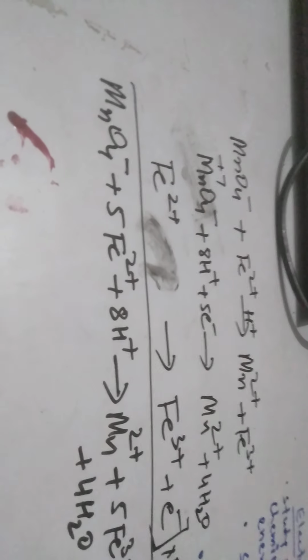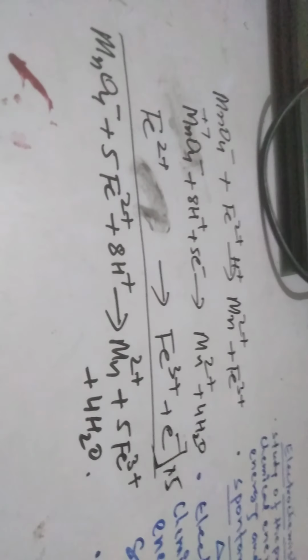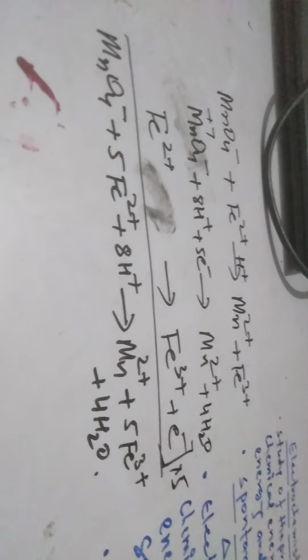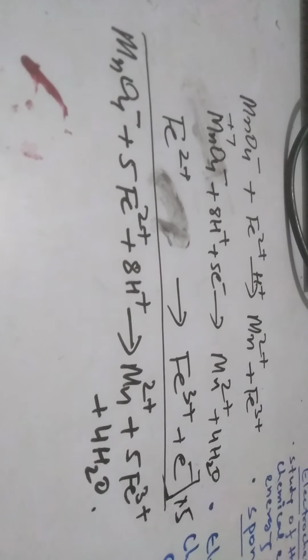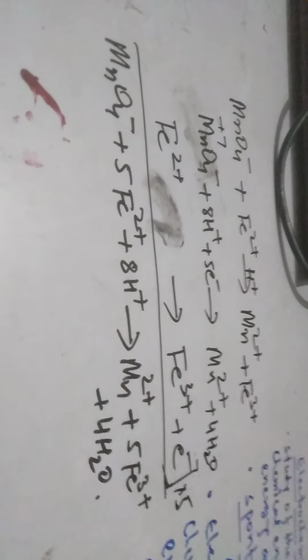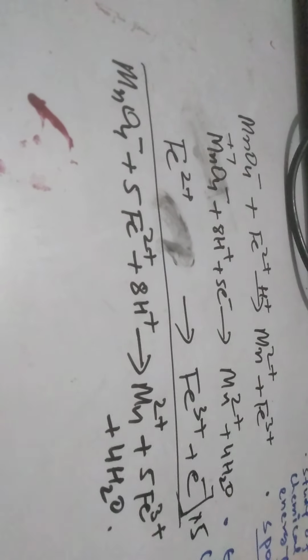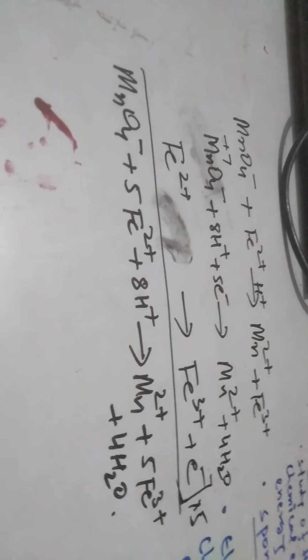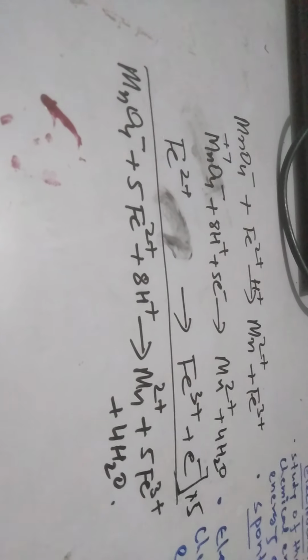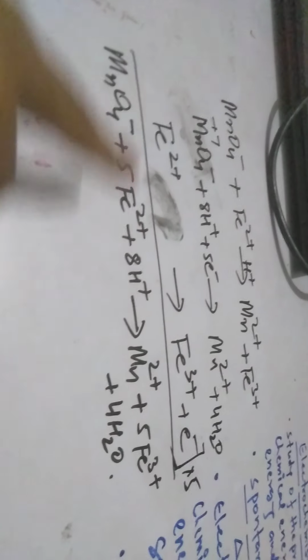This question is put another way in electrochemistry. How many moles of electrons are required to produce 1 mole of Mn2 plus from 1 mole of MnO4 minus? Or in another way, how many moles of electrons are required to reduce 1 mole of MnO4 minus? So you can simply answer, for one molecule 5 electrons,